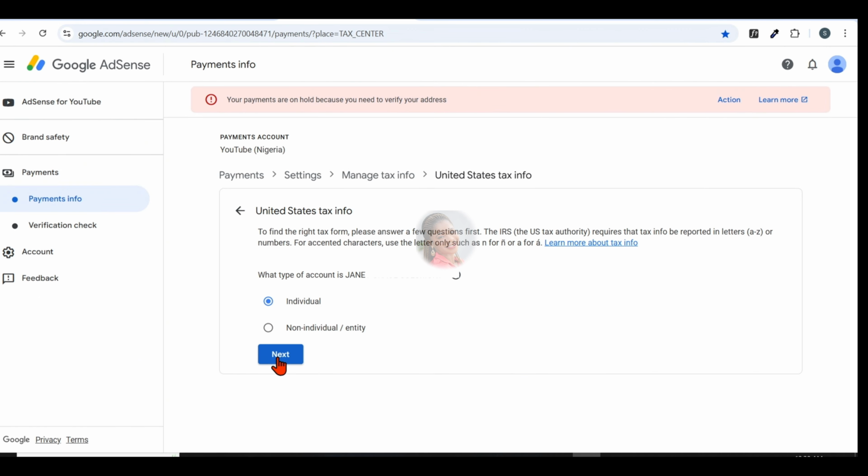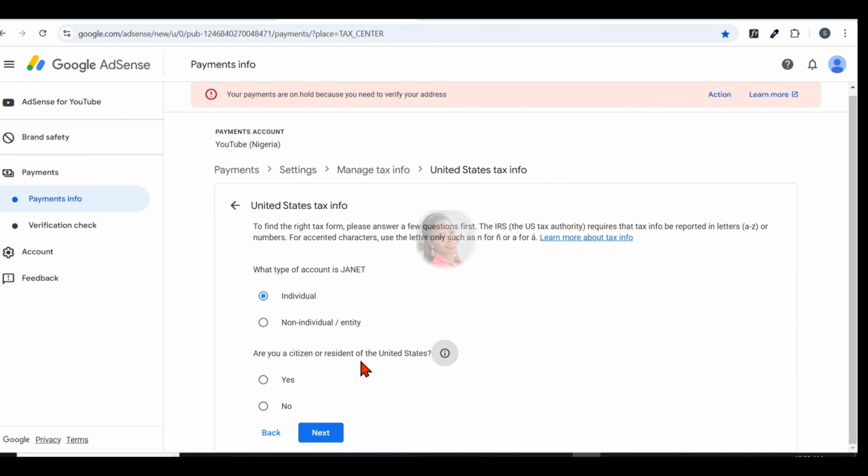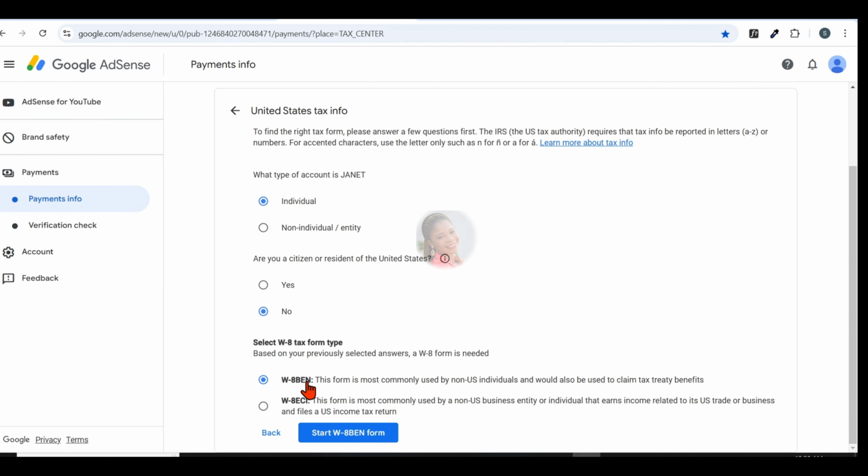Click on next. The next question says, are you a US citizen or a resident? Since I'm from Nigeria, I'm going to be selecting no. Click on next. Now, based on the answers we've given, Google will show you these two options below. The first one is W-8BEN. It's for individuals outside the US, while the second option, the W-8ECI, is mostly for non-US businesses that earn income connected to the US. So since I'm a YouTuber from Nigeria, I'm going to select option 1. But if you are from the US, please select option 2.